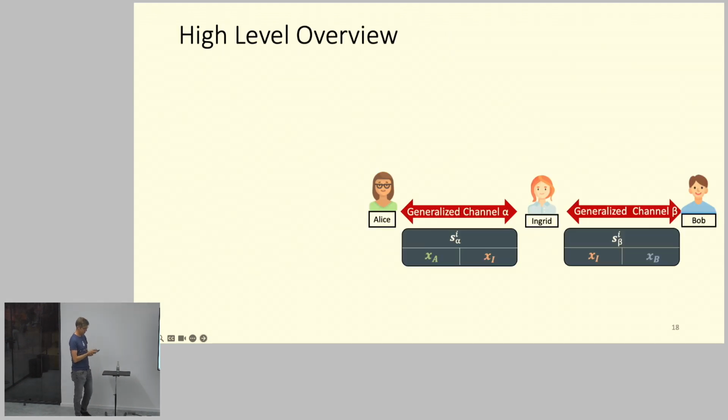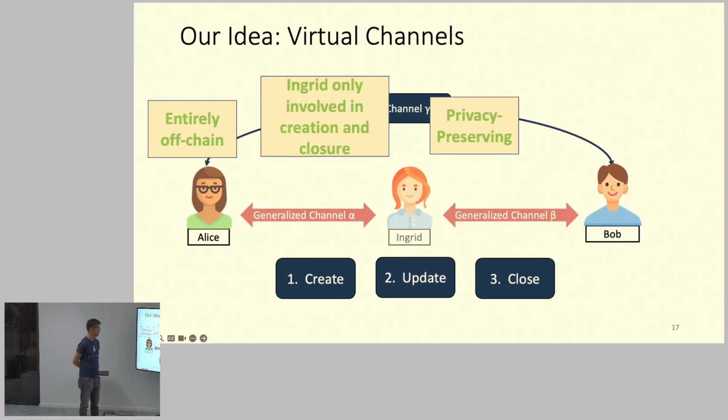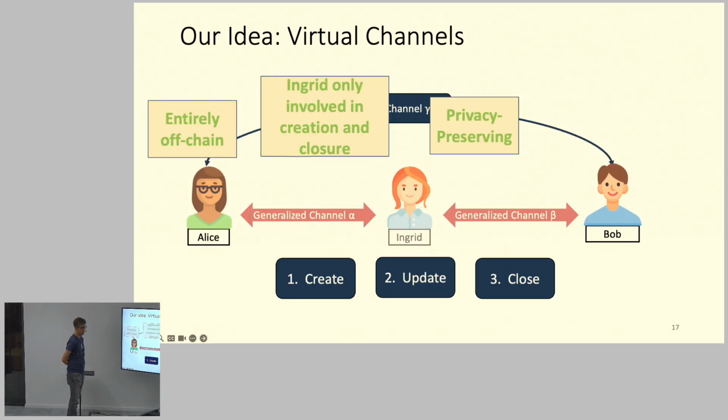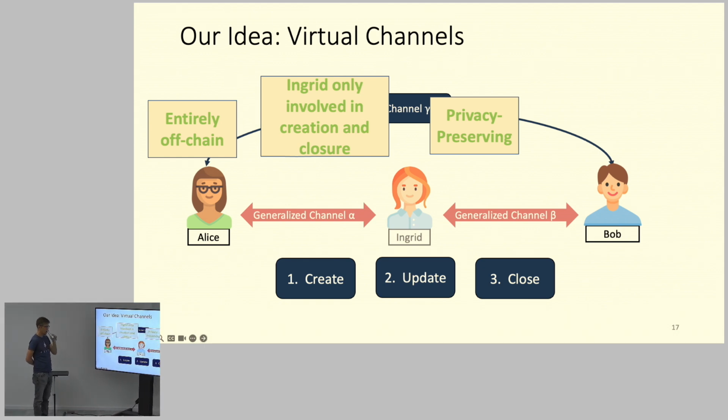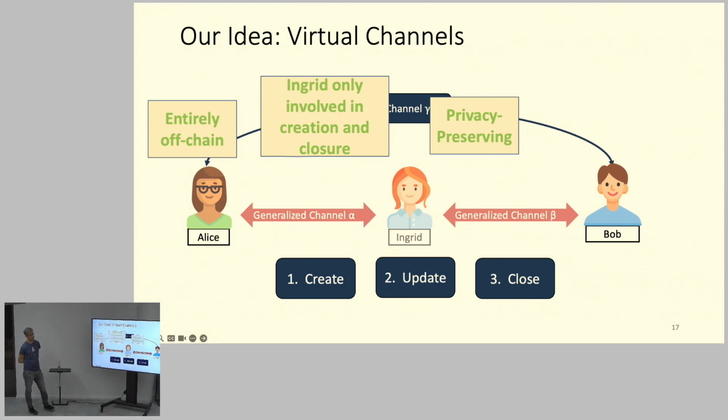Okay, so how does this work at the high level? Yeah, more privacy preserving, because in the regular model you would have more hops than just Ingrid, which would help you increase the privacy, similar to how Tor works, right? Whereas in the virtual channel it seems like Bob learns that Alice is actually paying him, which seems to be worse for privacy.